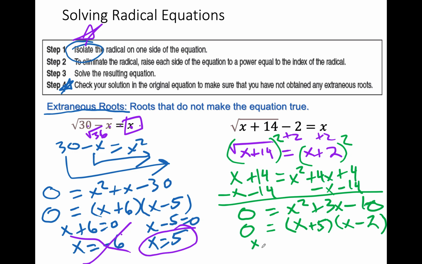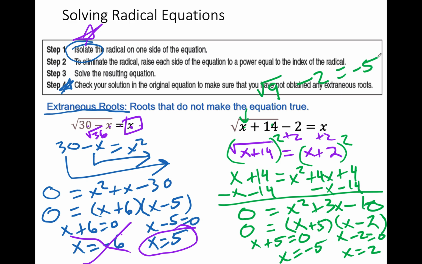Set them both equal to 0 and solve. x plus 5 equals 0, so x is negative 5. x minus 2 equals 0, so x is 2. Check your work. Negative 5 up in here. That's negative 5 plus 14, that's the square root of 9 minus 2 is equal to negative 5. Is 3 minus 2 equal to negative 5?